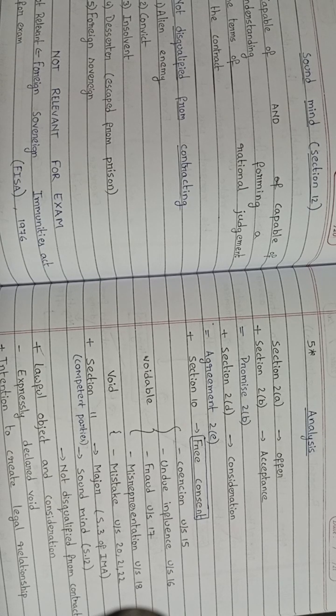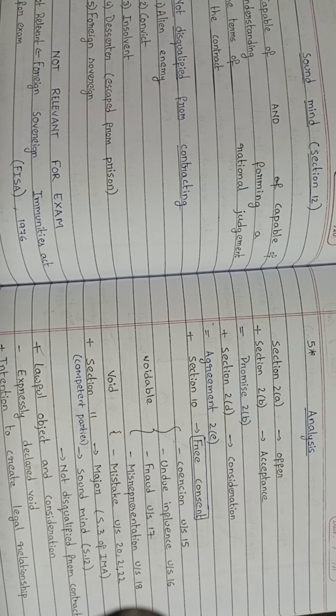Then we are going to see free consent. You may know we are discussing the essentials of valid contract. In that, the first essential element is agreement. Now we are going to see free consent. Free consent means consent must be given freely without any influence on the acceptor.